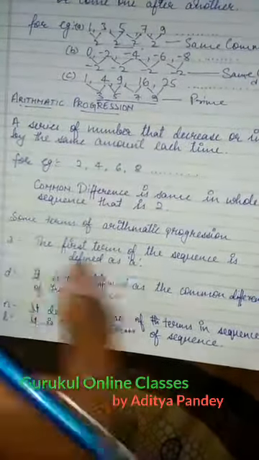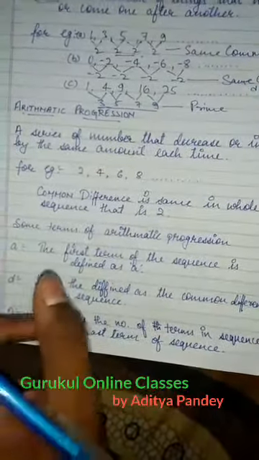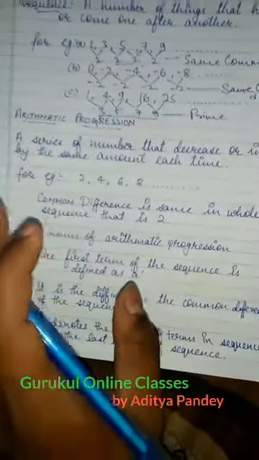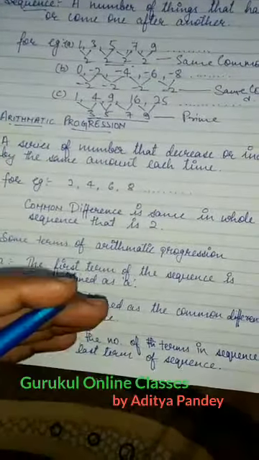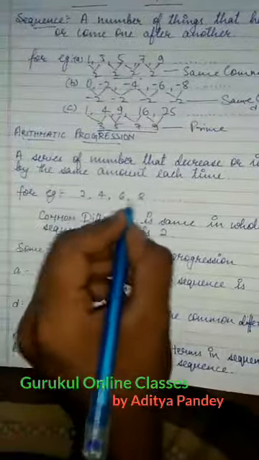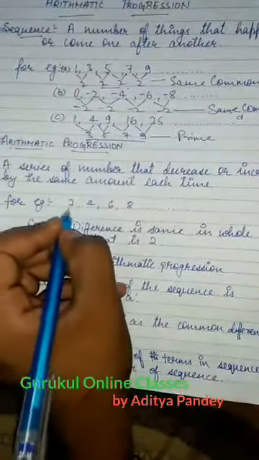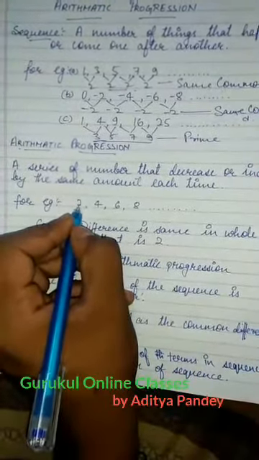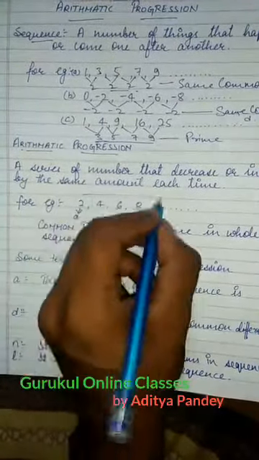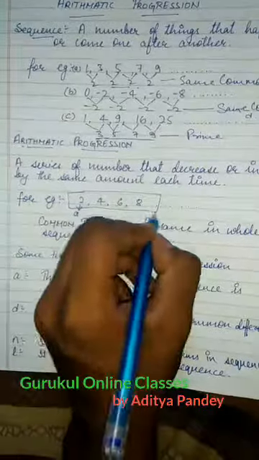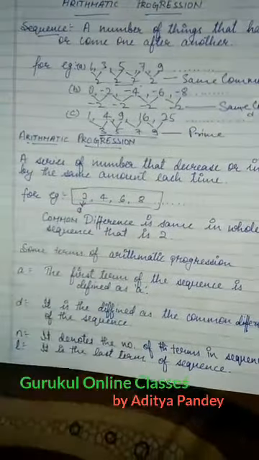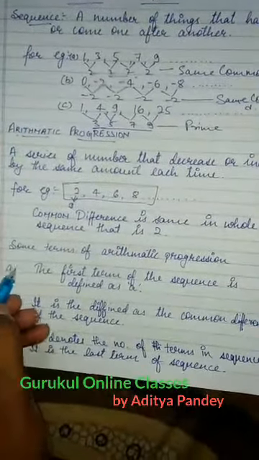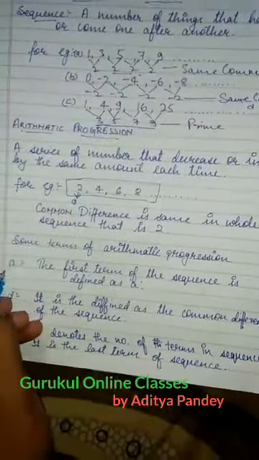A is given to the first term of the series which is given to us. Suppose here 2, 4, 6, 8. So here a is 2, the first term of that series. This is the whole series and the first term is a.